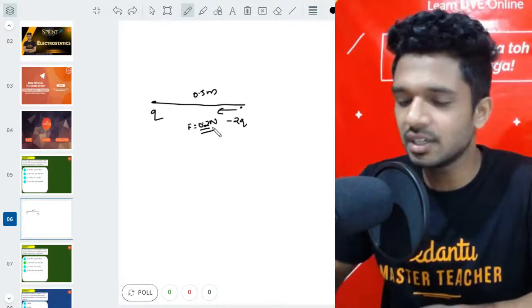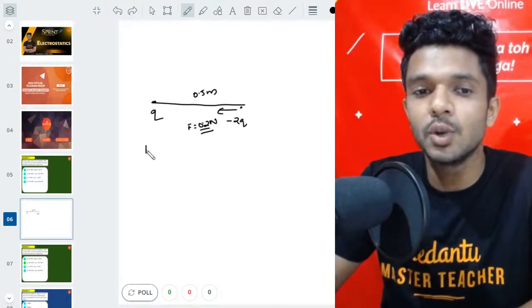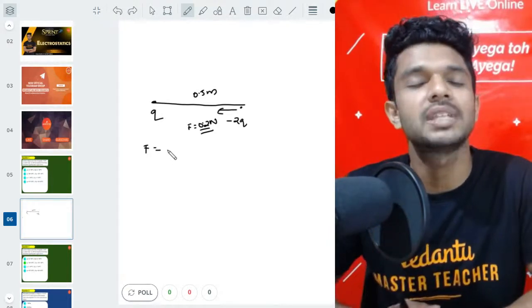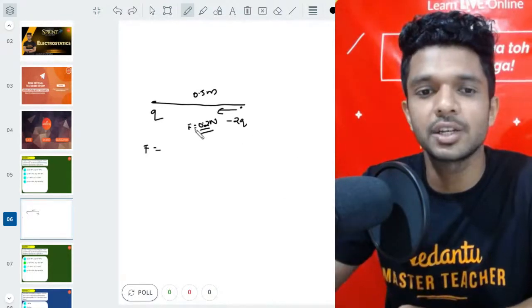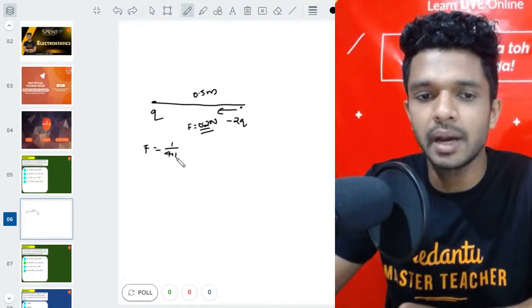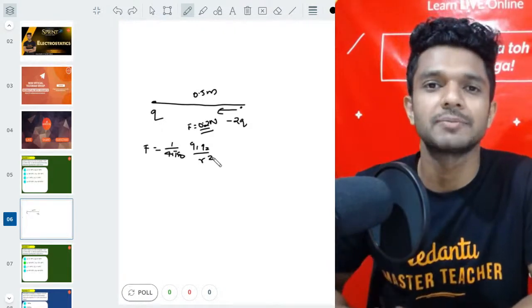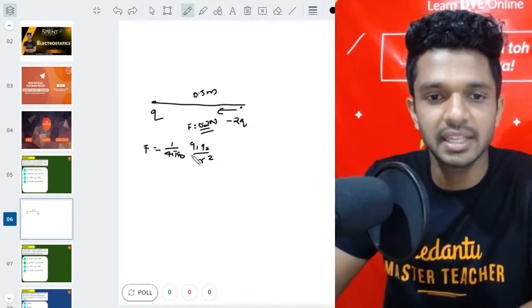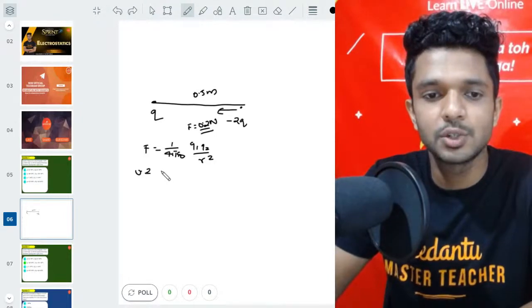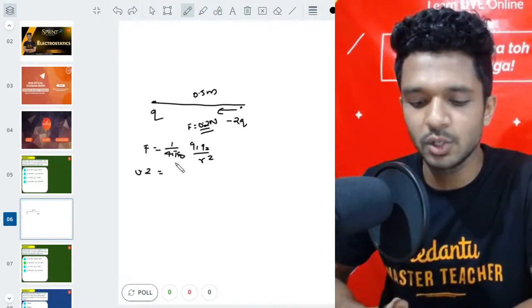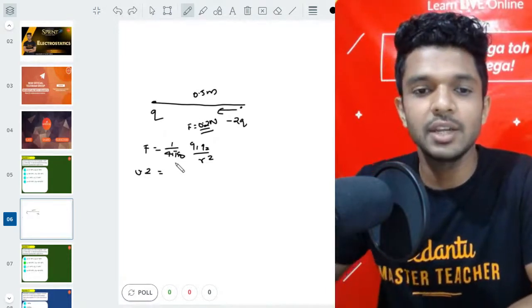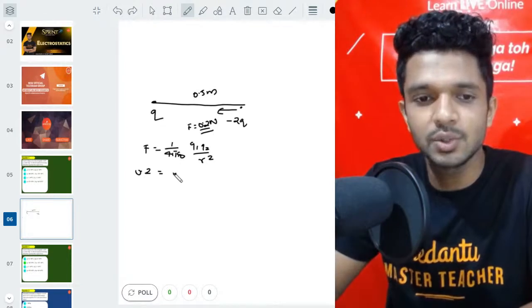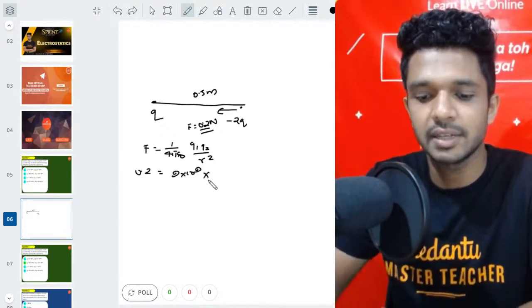Isn't it simple? Here you simply have to use which law? Coulomb's law, which gives you the force between two charges. So what's the force formula according to Coulomb's law? F is equal to 1 by 4 pi epsilon 0 times q1 q2 divided by r square. Okay, let's start supplying the values. 0.2 is equal to, what's the value of 1 by 4 pi epsilon 0? It is 9 into 10 power 9.